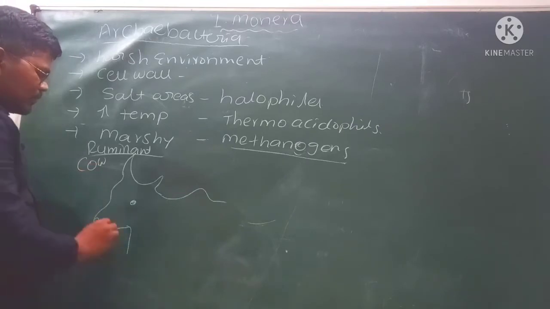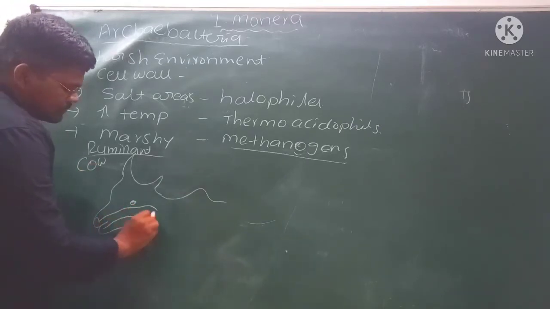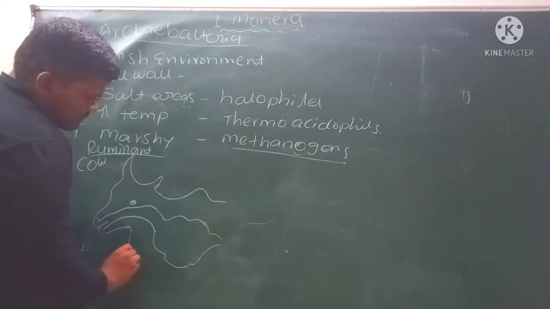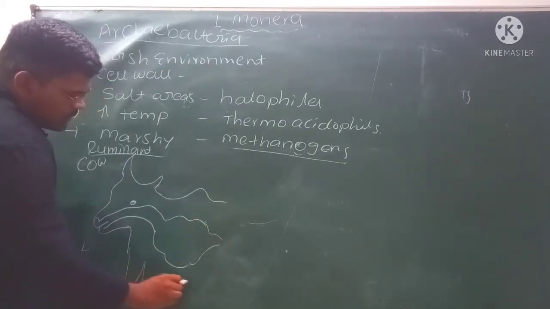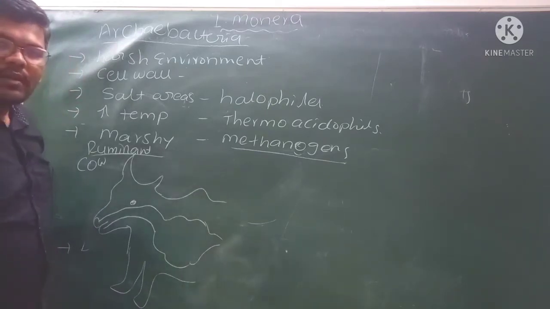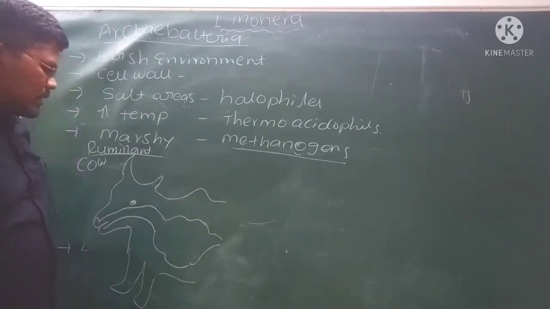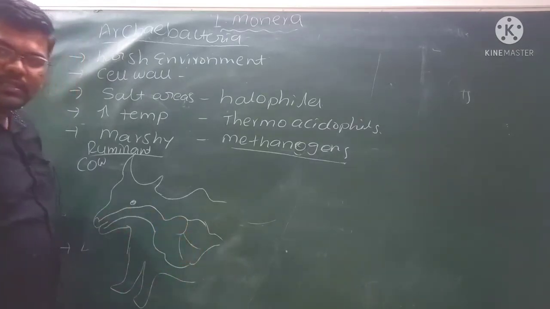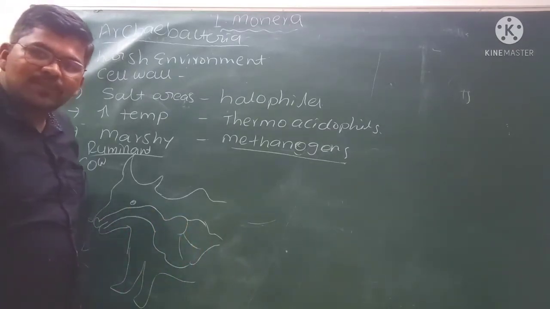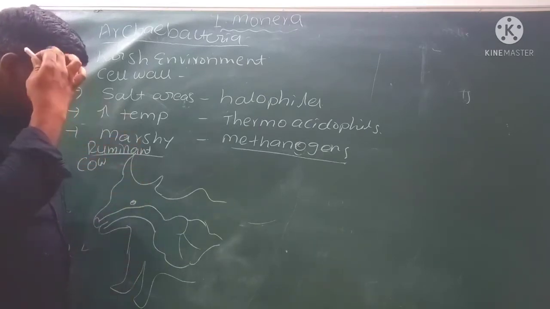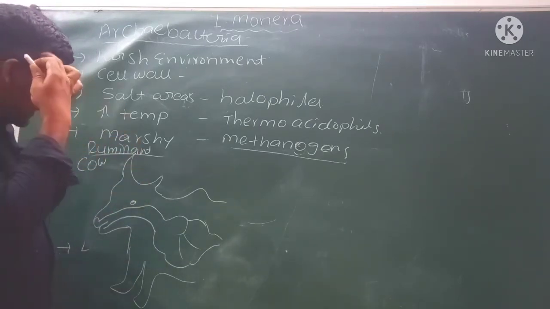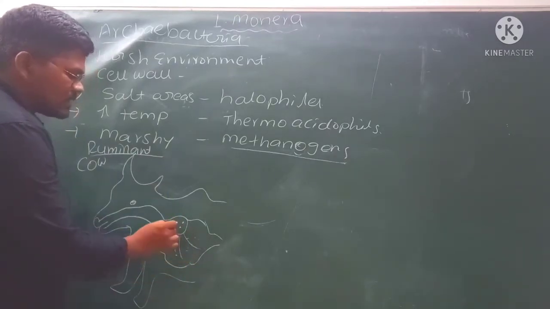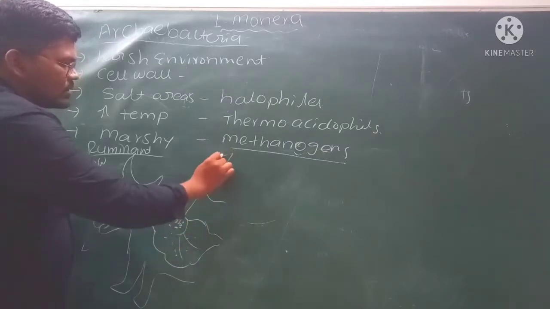If you see the stomach of the cow, this is the stomach of the cow. Not only the cow, in ruminant animals we can see a compound stomach, which means the stomach is divided into different chambers, like rumen, omasum, abomasum, etc. The stomach of ruminant animals contains marshy areas. In these marshy areas we can see the methanogens.